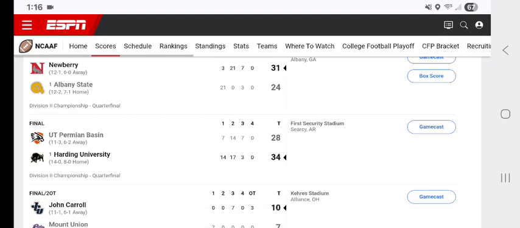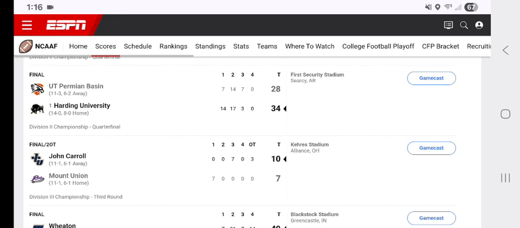And then Harding University beats UT Permian Basin 34-28. Harding University, the Bison of Searcy, Arkansas. And that's in the Division 2 quarters.